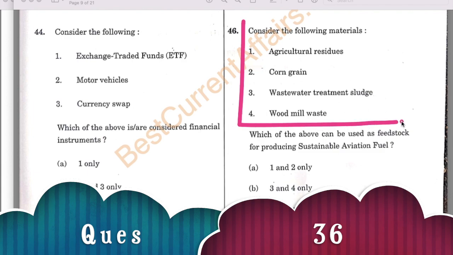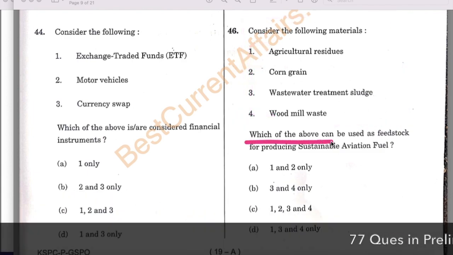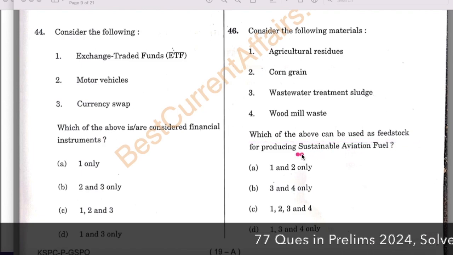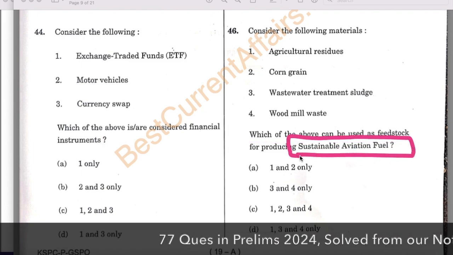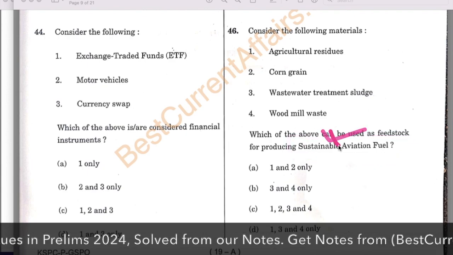Next question, consider the following materials, and the question is which of the above can be used as a feedstock for producing sustainable aviation fuel. Now let's first understand the meaning of sustainable aviation fuel. It is basically a biofuel.